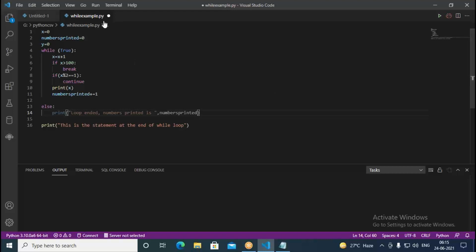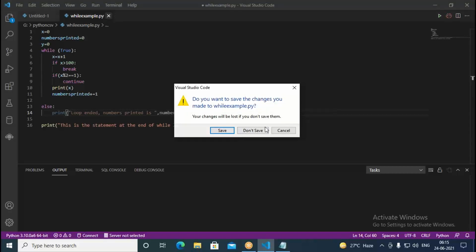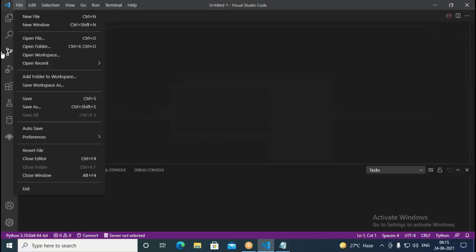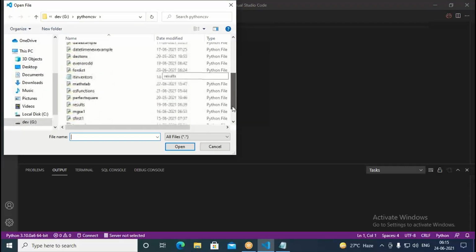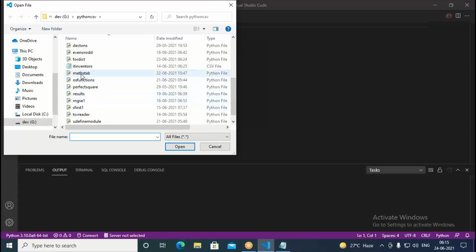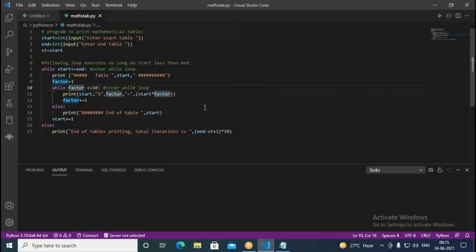Even for nested loops we have written something: nested while, for printing tables. This is the maths table. It's going to print all the tables, 10 tables or whatever table you enter, from the first table to the last table. So it's going to print that many tables here. This is a while loop inside another while loop. This is the inner while loop and this is the outer while loop. So like this we have written.